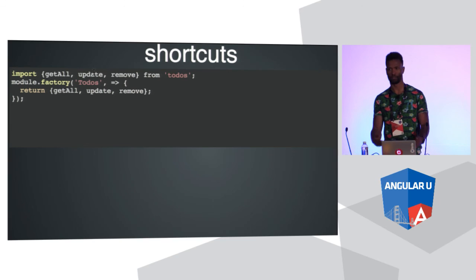So the rule is, as long as that variable exists in a scope that is reachable by the object that you're creating, you don't have to do the key value pair thing. Just put the same name there and you're good. Comma separate it. Super legit. Saves you a lot of time.